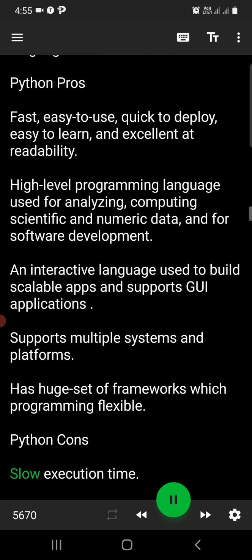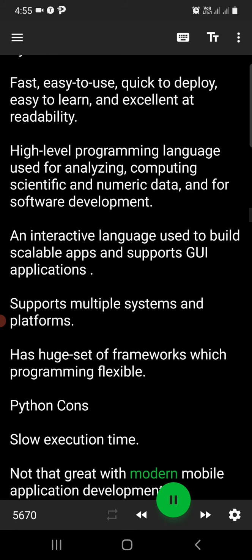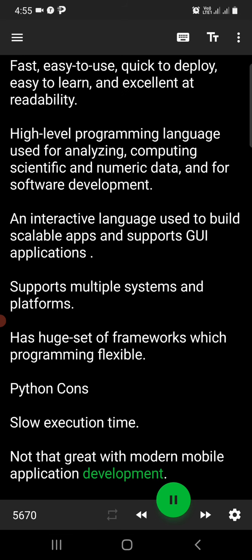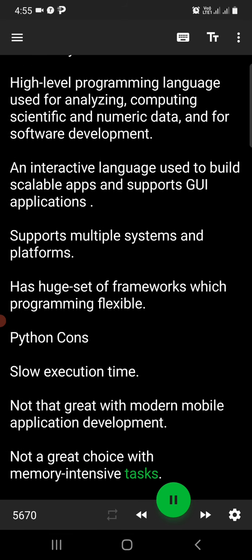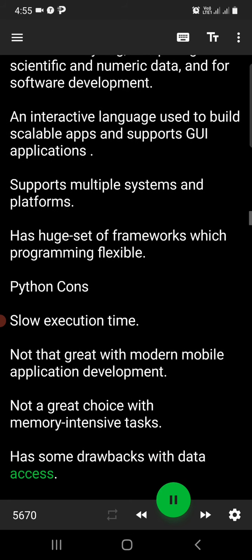Python cons: slower execution time. Not that great with modern mobile application development. Not a great choice with memory-intensive tasks. Has some drawbacks with data access.